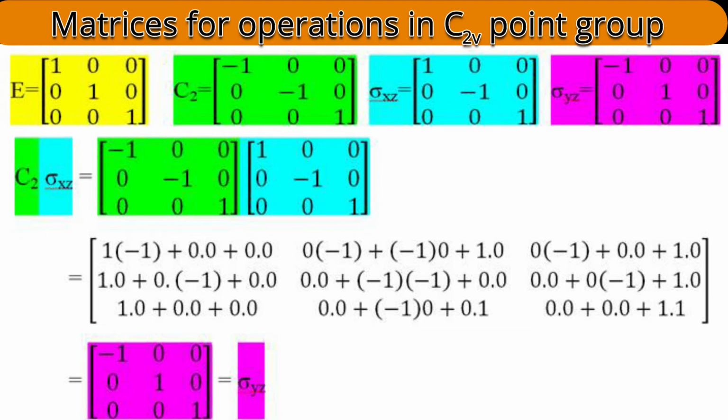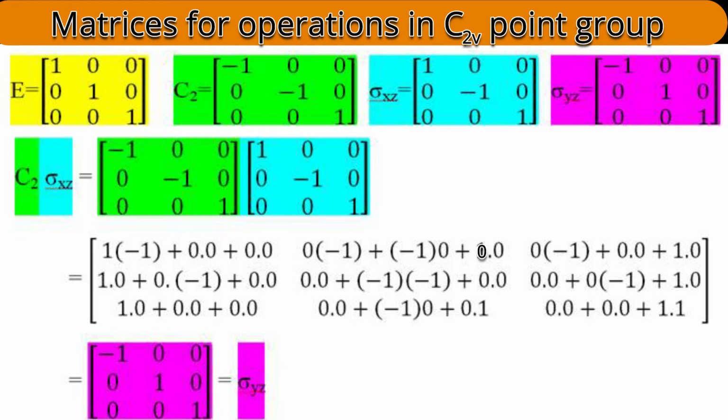Let me consider now multiplication between C2 and the sigma xz plane. In green color the C2 matrix is represented, and in sky blue color the sigma xz matrix is represented. See the multiplication between them. First row of the C2 matrix and first column of the sigma xz matrix will result in 1 into minus 1 plus 0 into 0 plus 0 into 0. First row of the C2 matrix and second column of the sigma xz matrix: 0 into minus 1 plus minus 1 into 0 plus 0 into 0. First row of the C2 matrix and third column of the sigma xz matrix: 0 into minus 1 plus 0 into 0 plus 1 into 0.